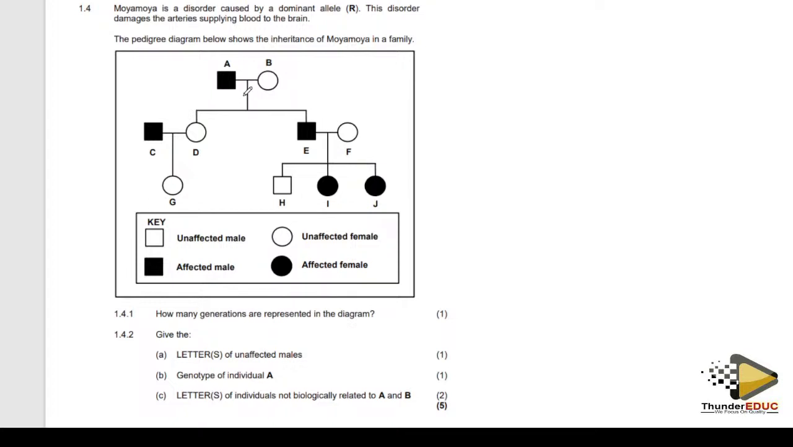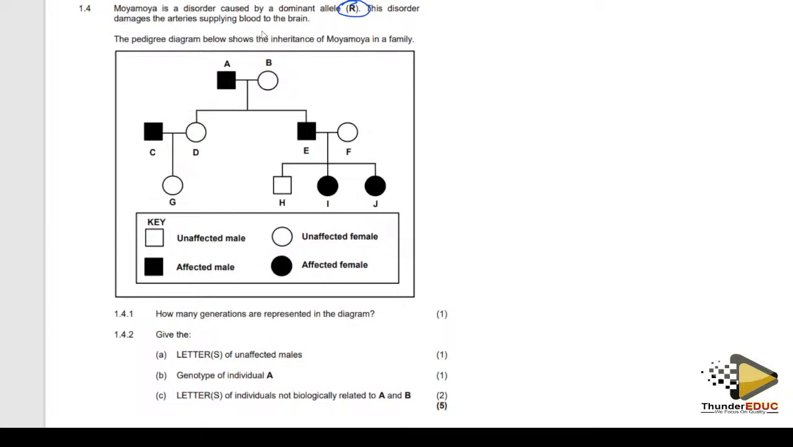Moya is a disorder caused by a dominant allele, capital R. You see, the question is stating that it is caused by a dominant allele. This disorder damages the arteries supplying the blood to the brain. Okay. So that is what is important here in this statement.